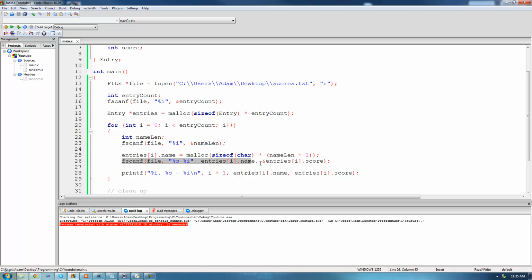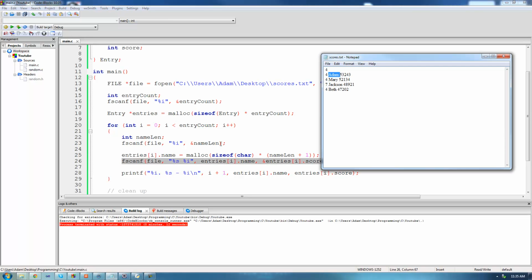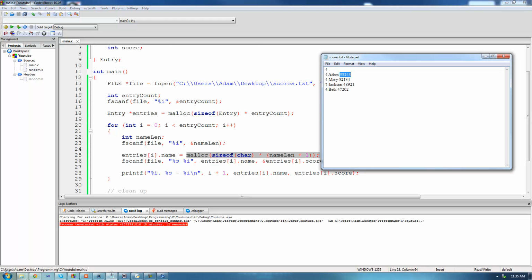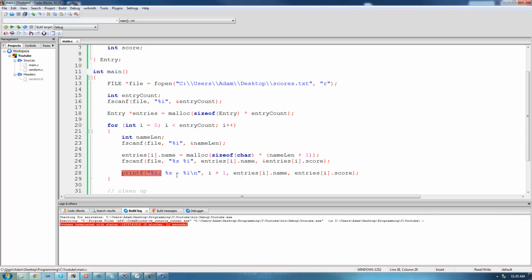And then what we do right here is we go ahead and we read into that struct the person's name and then the score. So right here we're just going to go ahead and read the string into that memory that we allocated. So we allocated that memory here, and we're just going to read the person's name into that memory with an fscanf function. And then we're going to read the person's score into the actual struct. Okay? After we read all this information, we're just going to print it out onto the screen so that we can actually see it.